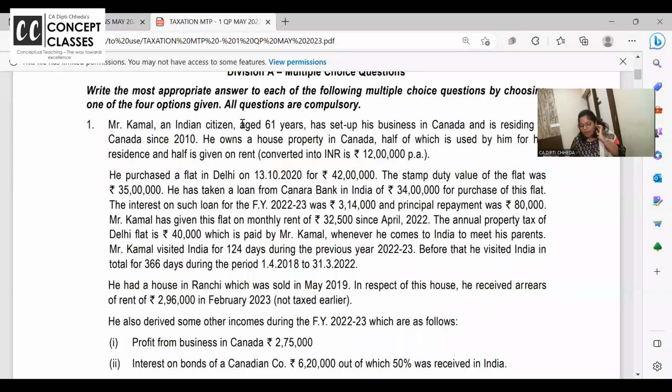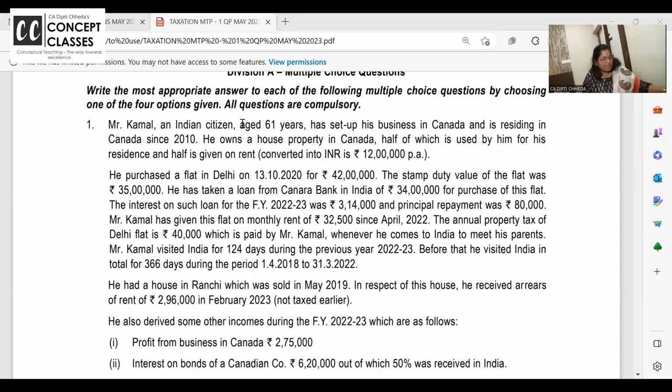अच्छे से पढ़ते हैं इसको, and reading the question is an art. In your mind, all analysis should be very clear. Mr. Kamal, an Indian citizen aged 61 years. Indicator 61 years means he is a senior citizen, and has set up business in Canada, and he is residing in Canada since 2010. He owns a house property, half of which is used for his residence and half is given on rent. So whatever he is earning in Canada is relevant only if he is resident and ordinary resident.